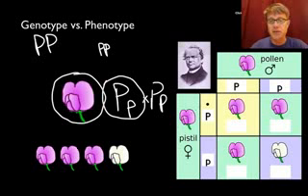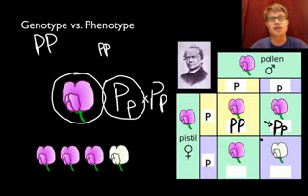And then we simply figure out what comes. So here's big P. We get a big P from one, a big P from the other, so that'd be big P. Since big P is dominant, we get a purple flower. On the next one, I'm going to take a big P from here, a little p from here, and that would still be purple because this one is a dominant allele, or a dominant gene. Down here, we get a big P from here and a little p from here, and so that's purple.